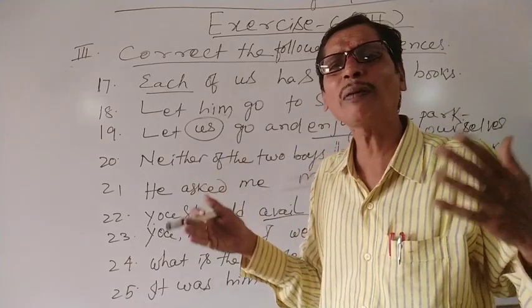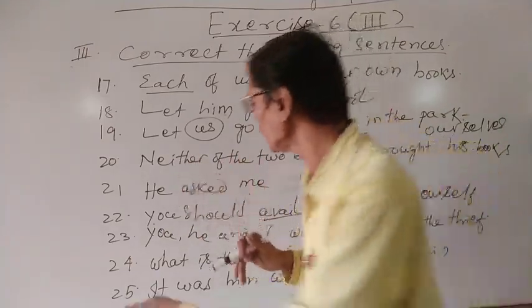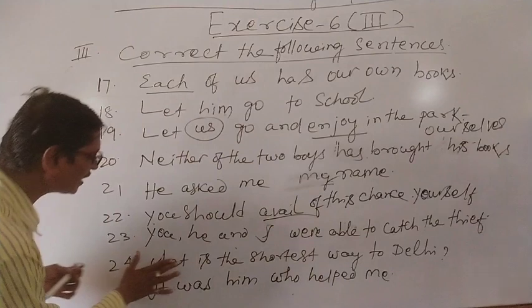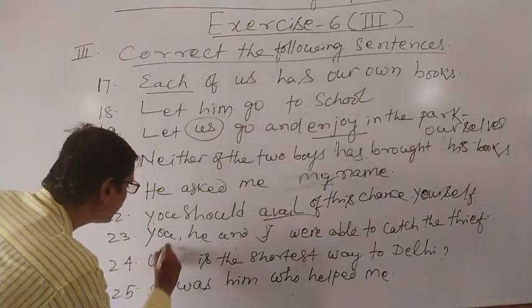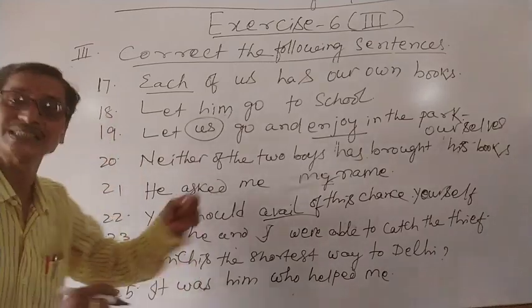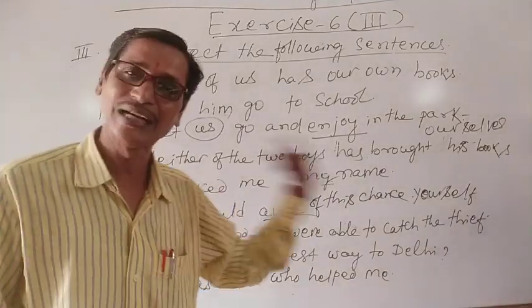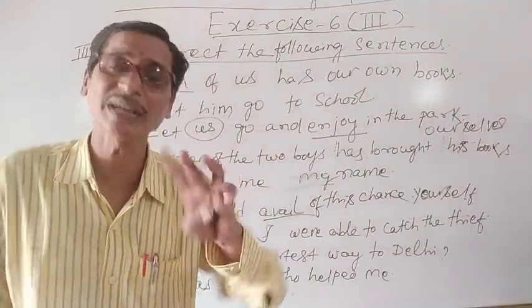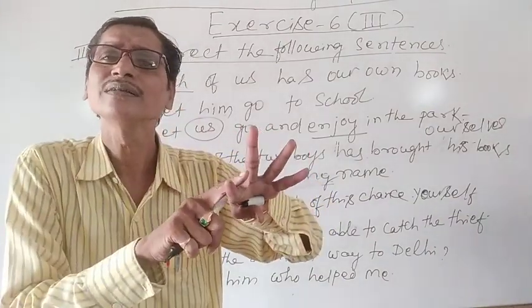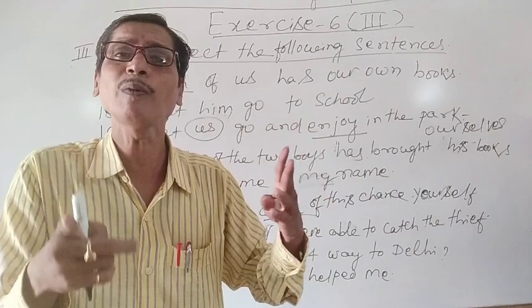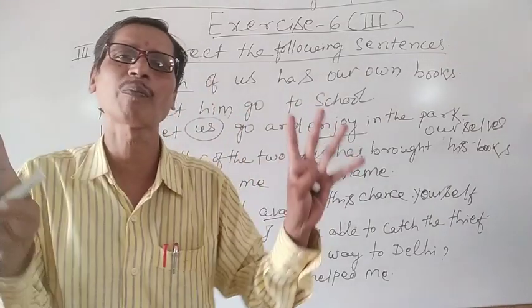When we are talking about a limited number of ways, we cannot write what. We can use which to identify a particular one: which is the shortest way to Delhi, because there are 4 ways. Among them, we want to identify the particular one, therefore we can use which instead of what.